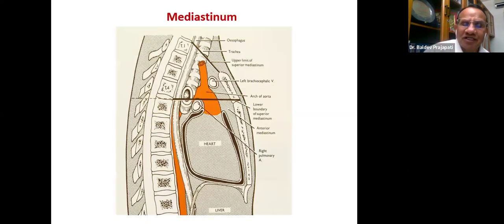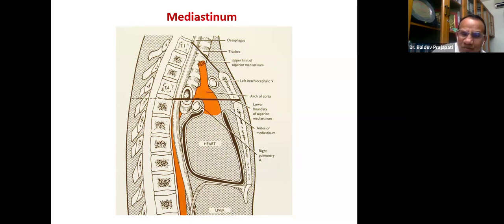Friends, purposefully I have taken again few basics of our understanding. If you remember the Cunningham's volume, this is a mediastinum. Mediastinum basically is the space between the heart and lungs. And now if you see this line to the sternum of the body, and I think fourth or fifth thoracic vertebra, this is the superior mediastinum. Inferior mediastinum is again divided into anterior, middle, and posterior.